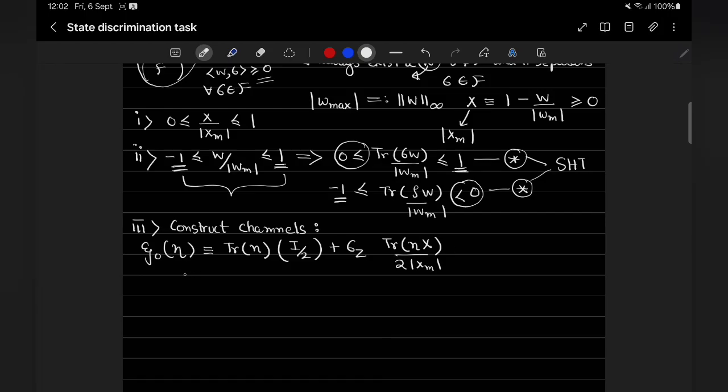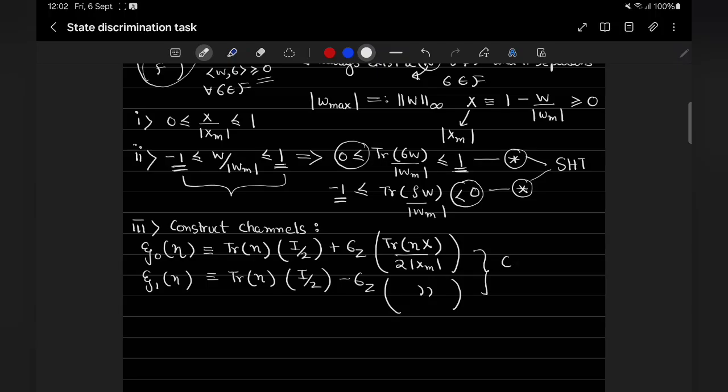And similarly I have epsilon 1 of eta is trace eta I by 2 minus sigma z times this same value repeated again. So these are the two channels. These are completely positive trace preserving channels.